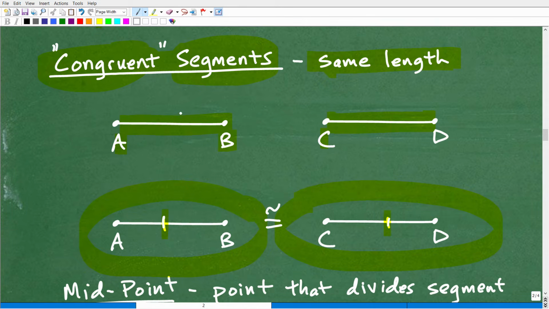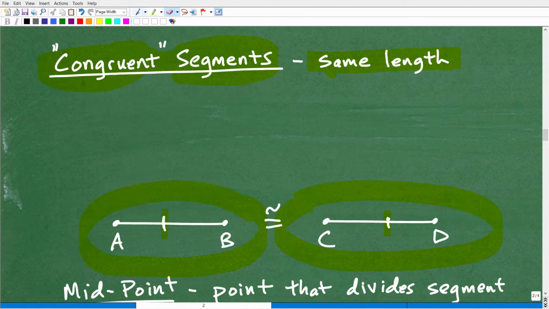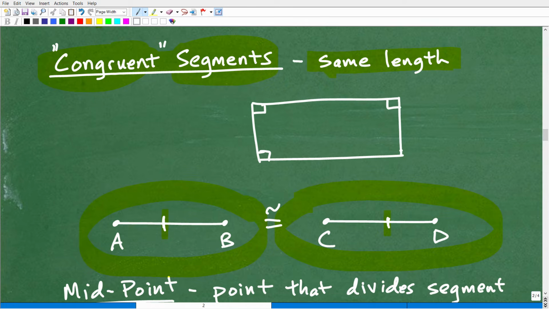By the way too, you can use like 2 or 3 to be very clear about something. Matter of fact, let me just show you one example here. I'm trying to keep this video reasonably not so long, but again, I'm covering a lot of information. Let's take a look at a rectangle. So rectangle, opposite sides are congruent. So what I could say is that this side and this side are the same length.